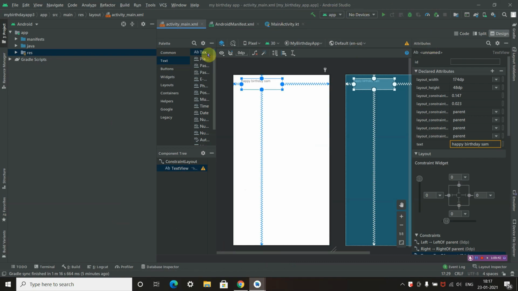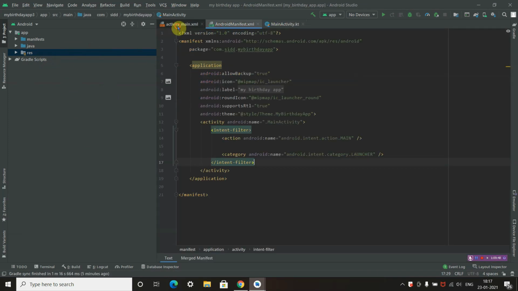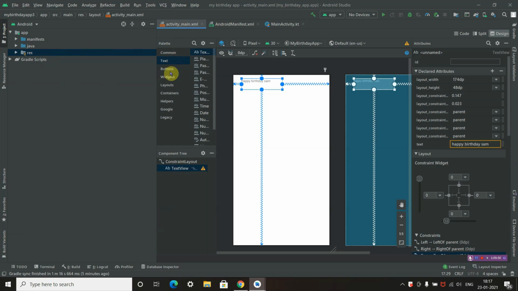I want to explain what this main window is about. This is the main window, the project window. This is the code window. This is the palette. Palette means we are adding text and buttons here. Here are the actions we want to add on our app. Attributes are something we want to change. This is the attributes.